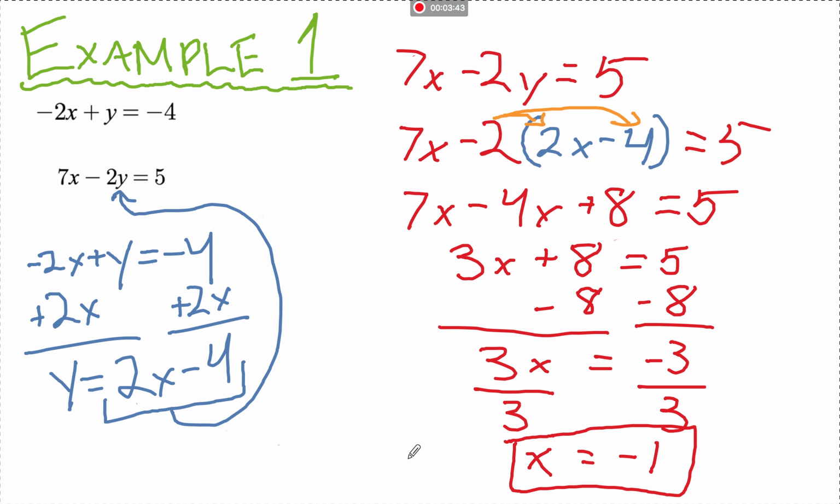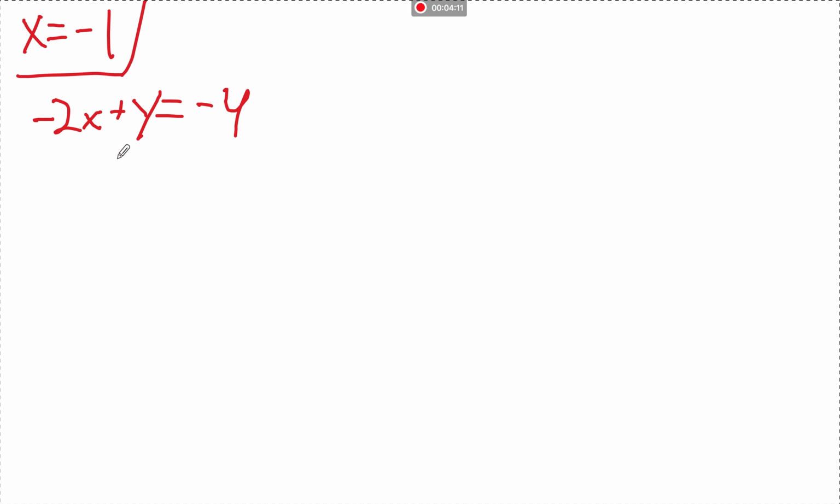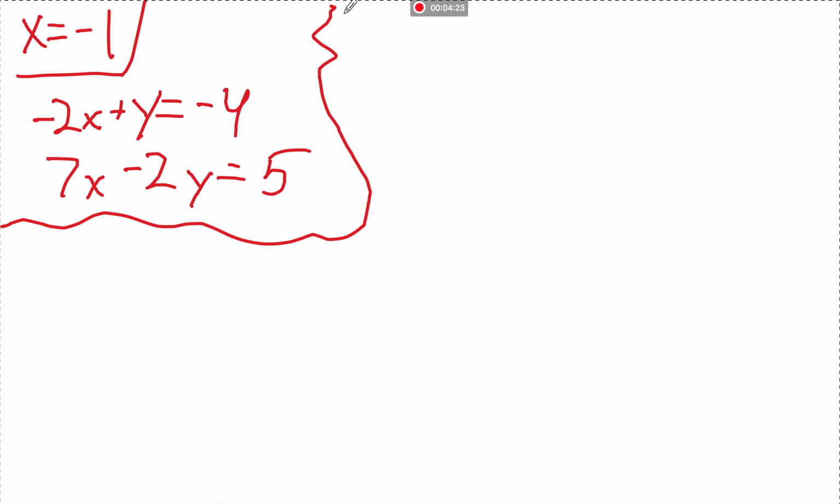So then we're going to go over, I'm going to have to start a new slide over here. So let me just write down what we know. X is equal to negative 1. And our original system was negative 2x plus y equals negative 4, and 7x minus 2y equals 5. So this is nothing new over here. This is just all the information we know now.